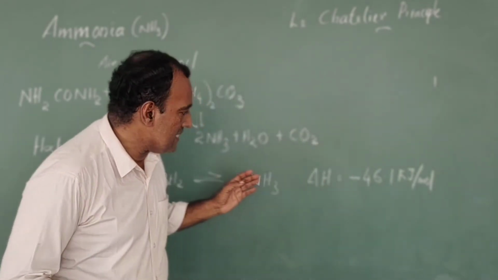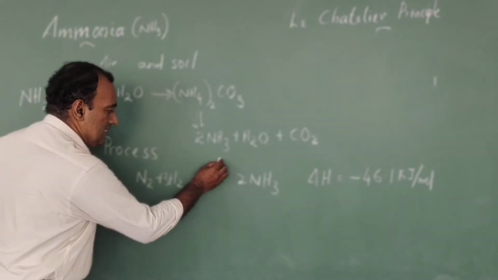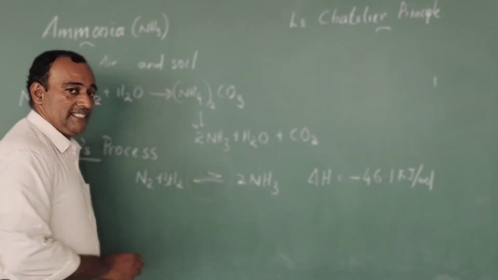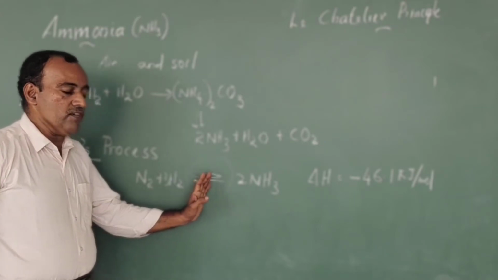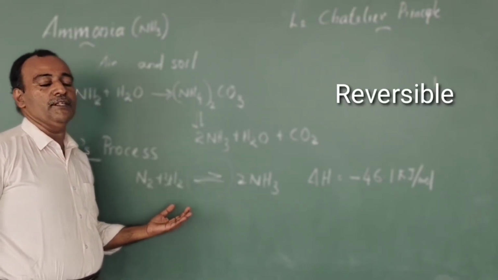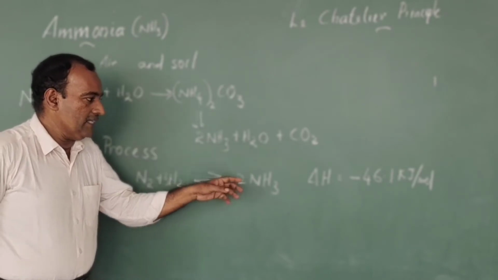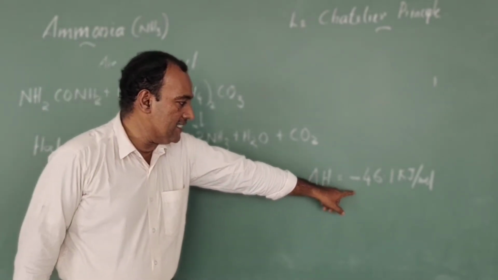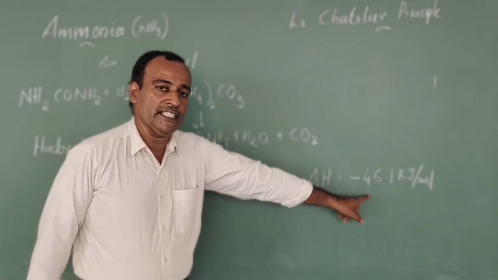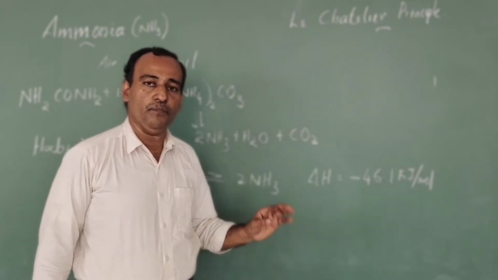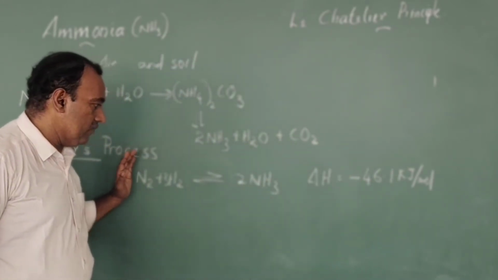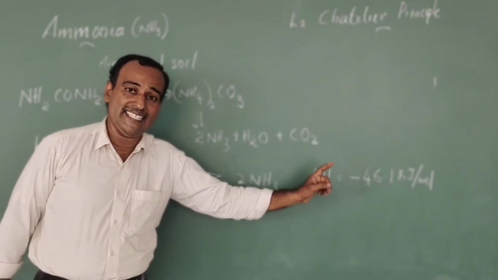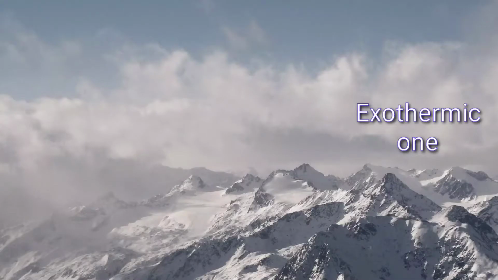From this equation, see this direction, it indicates this process is a reversible process. Moreover, the heat of the reaction is minus 46.1 kilojoule per mole. This negative sign indicates the forward process is an exothermic one.